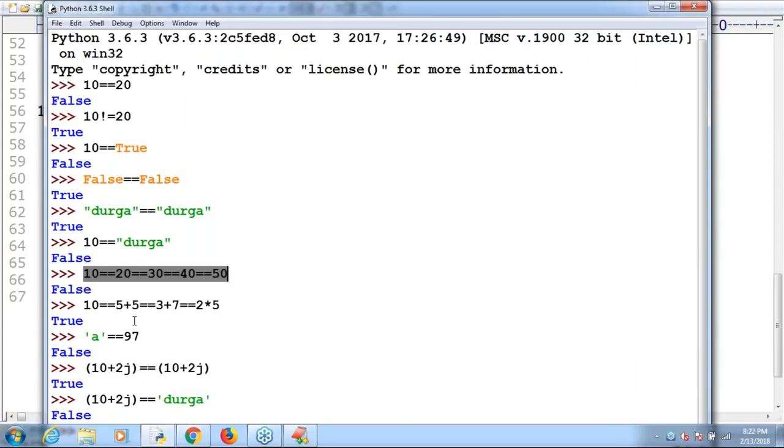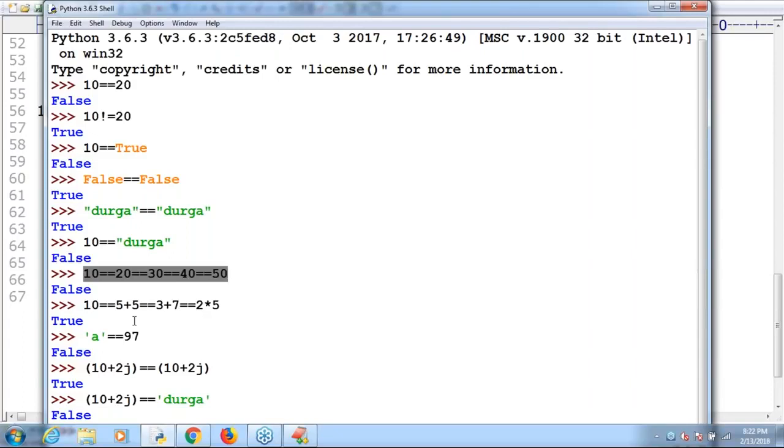Straightforward. Is the content the same or not? Yes, ma'am, the content is the same, returns true. If the content is different, or the types are different, it simply returns false. That's all. Is it clear? Are you able to understand?